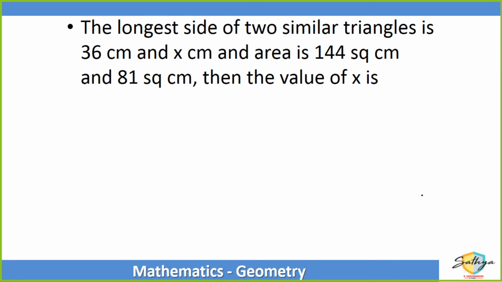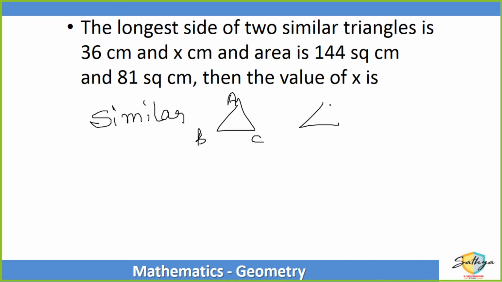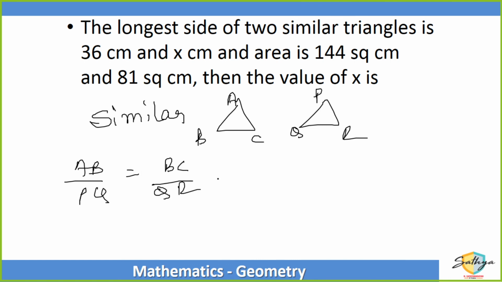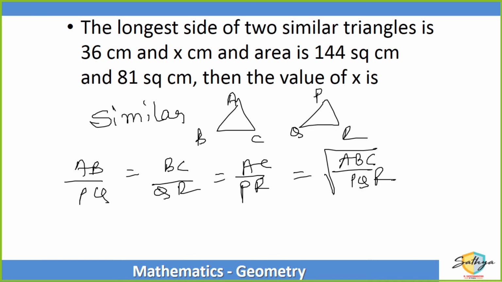Guys, interesting funda ye hai ki when two triangles are similar to each other, let us say ABC and PQR, then we get AB upon PQ will be equal to BC upon QR will be equal to AC upon PR, and it will be the square root of their areas, right? When the lengths are comparable, the area ka square root ka ratio same hoga.